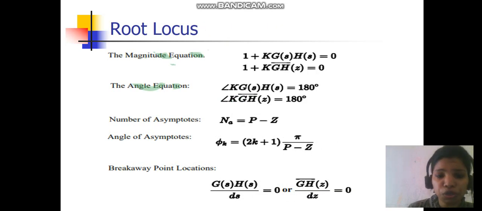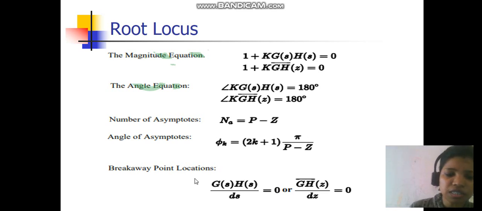Then some questions from root locus. Root locus is a little bit difficult, but there are some memory-based formulas. Sometimes it is asked just to calculate the angle of asymptotes. So the angle of asymptotes formula is phi k equals (2k plus 1) pi upon P minus Z, and k is 0 to P minus Z minus 1. P means number of poles, Z is number of zeros. So just by the formula you can calculate easily.